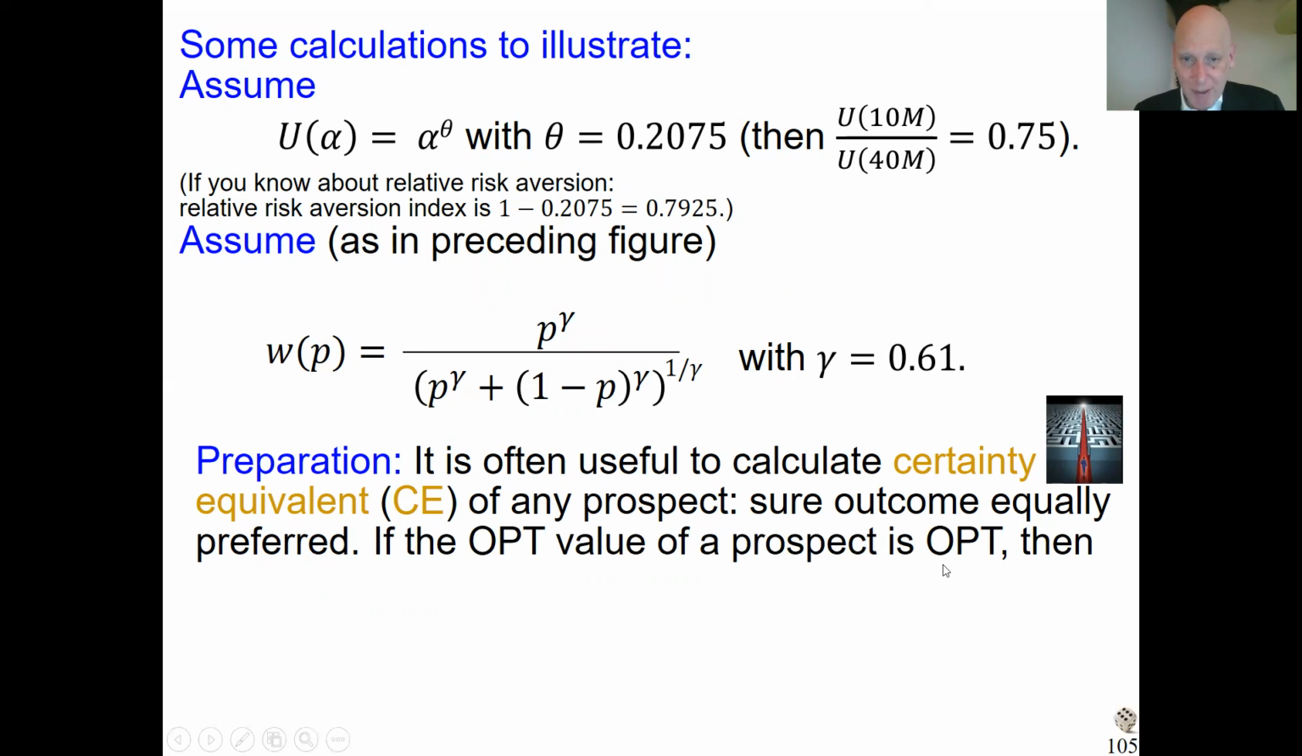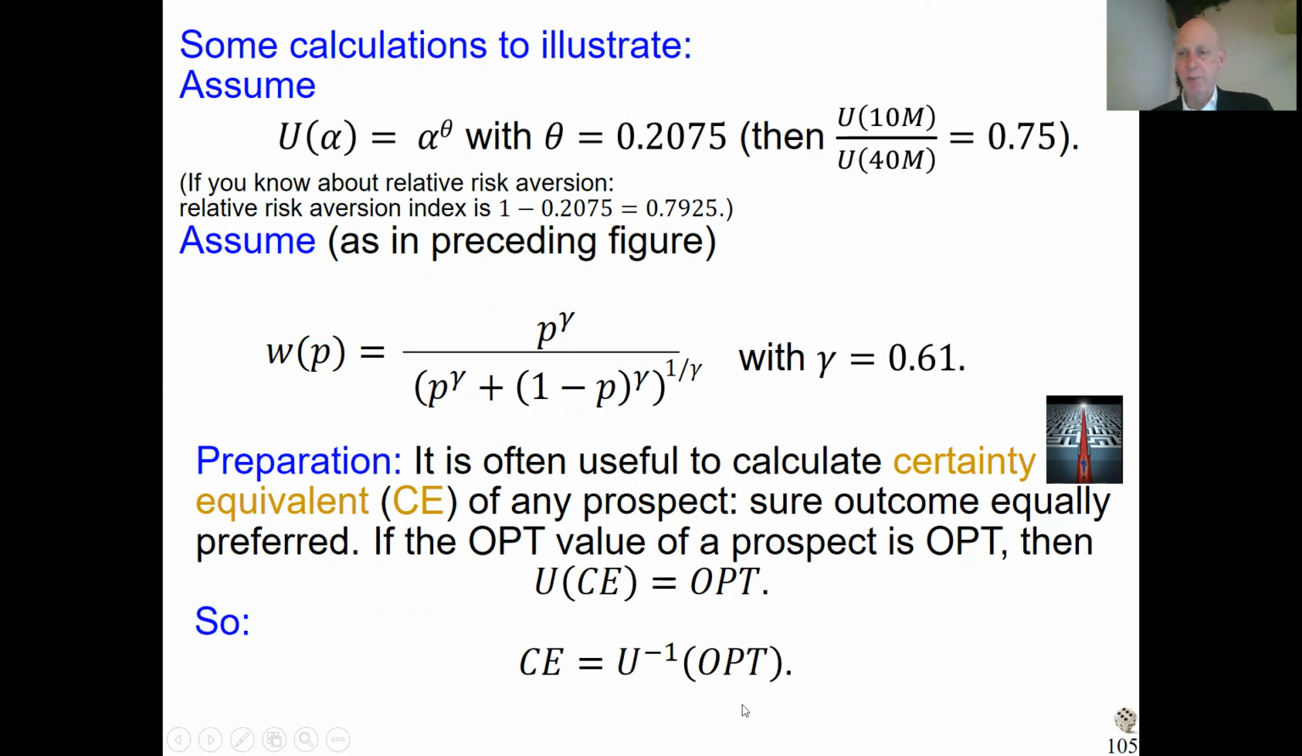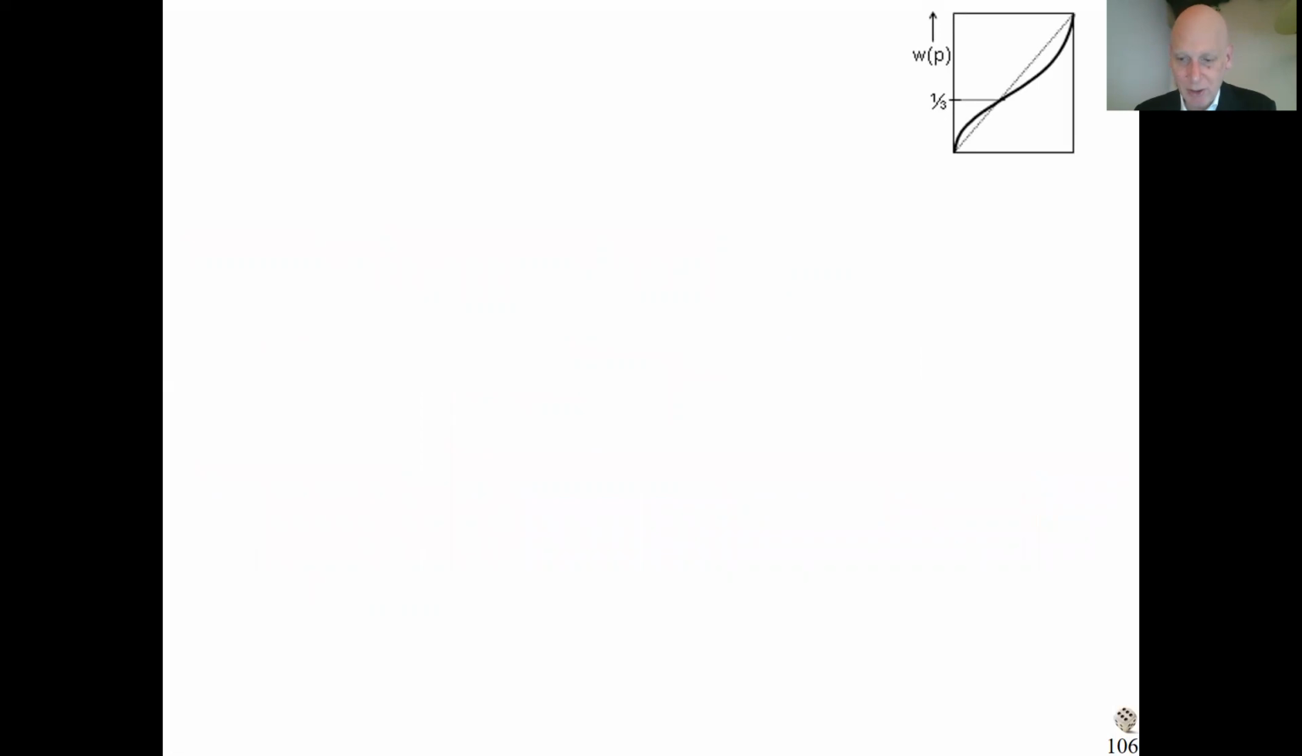So if we have a prospect and the prospect theory value is OPT, then the certainty equivalent must be equally good. And this is the prospect theory value of that certainty equivalent. So the utility of the certainty equivalent must be OPT. That means the certainty equivalent must be the U inverse of OPT. So in general, if you calculate certainty equivalence, first you calculate the functional value of the prospect, then you take the U inverse and you have the certainty equivalent. So that's what we'll be doing a lot.